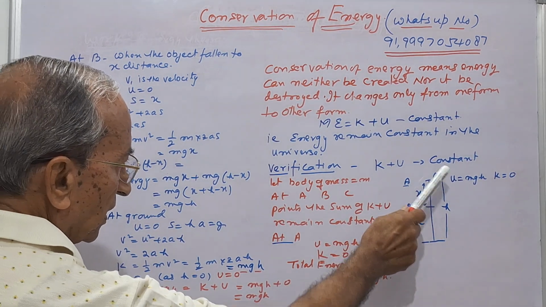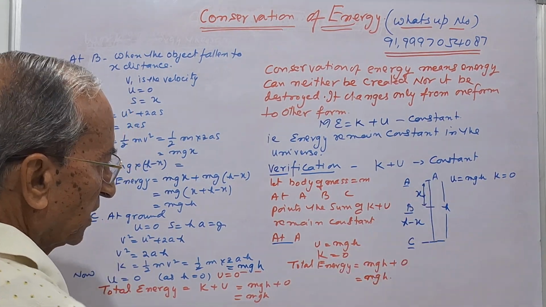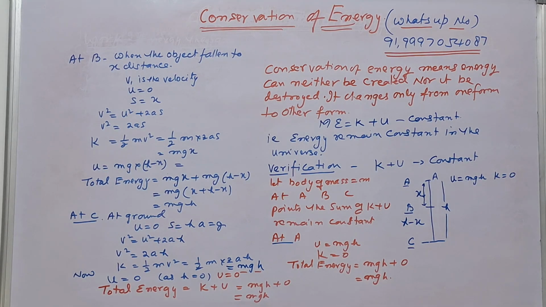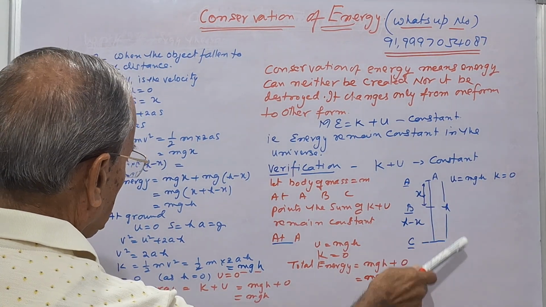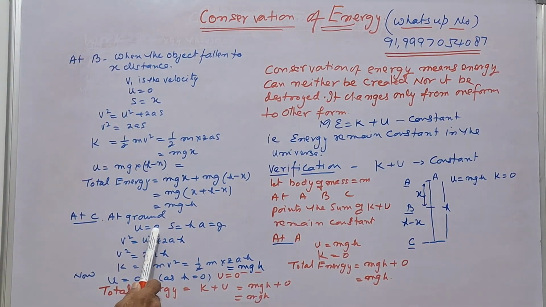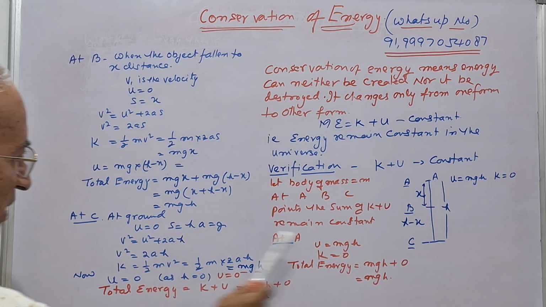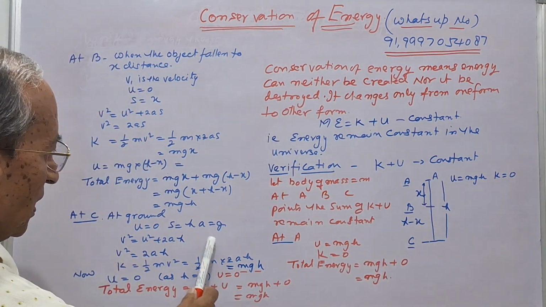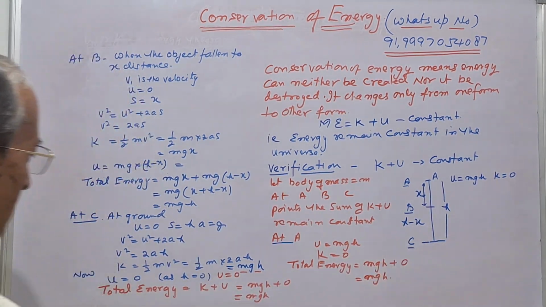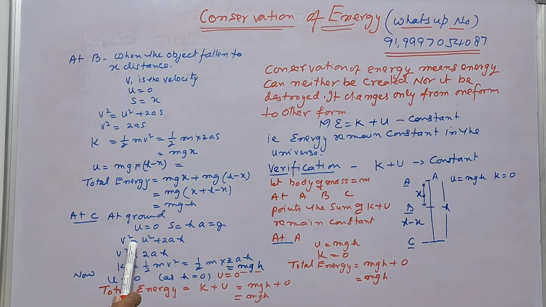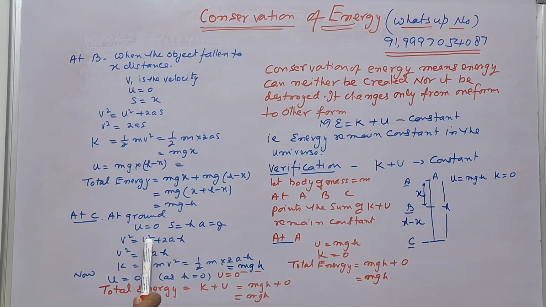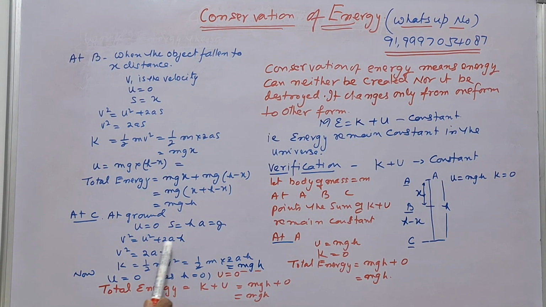Now when the body reaches the ground at C, the initial velocity is 0, s is the total height h, and acceleration is g. So from the third equation, v square is equal to u square plus 2ah.